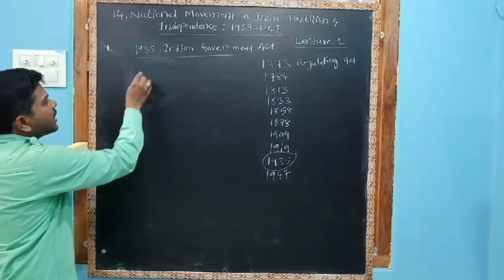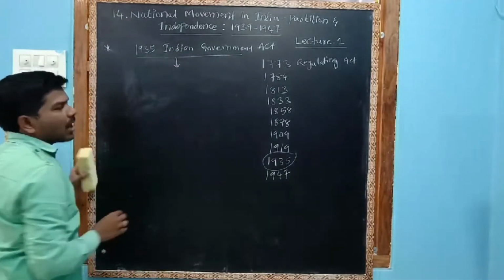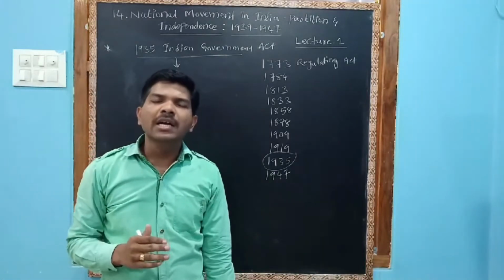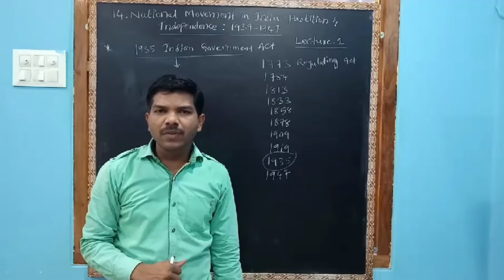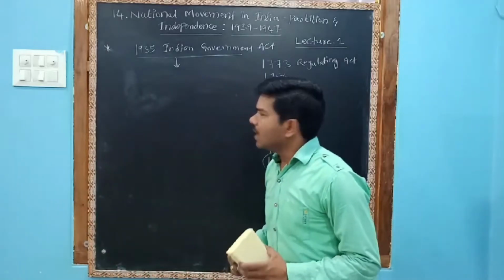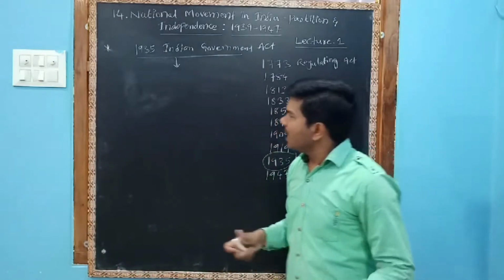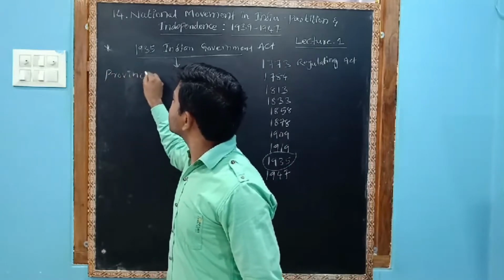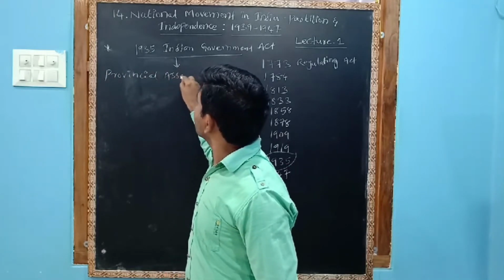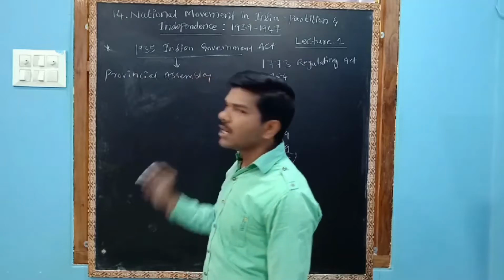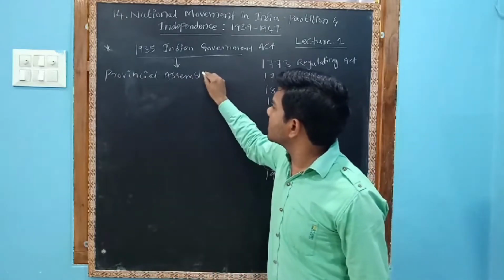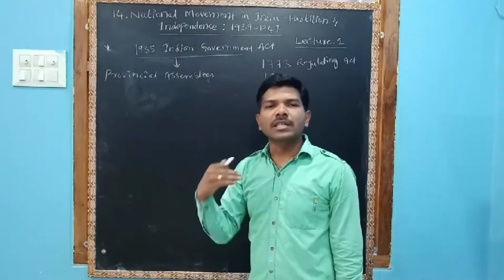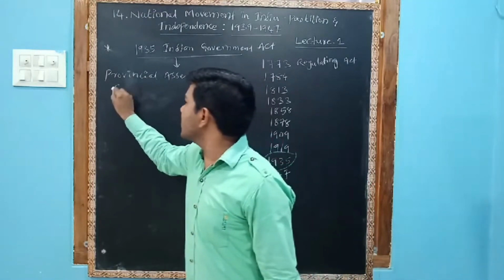Now let us see 1935. After the 1935 Indian Government Act, Britishers decided to conduct elections in India. Elections for where? They wanted to conduct elections for the provincial assemblies and for the central assemblies.